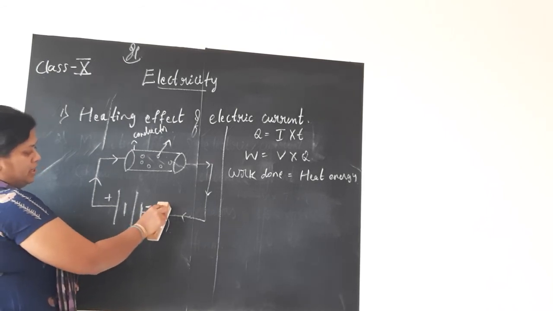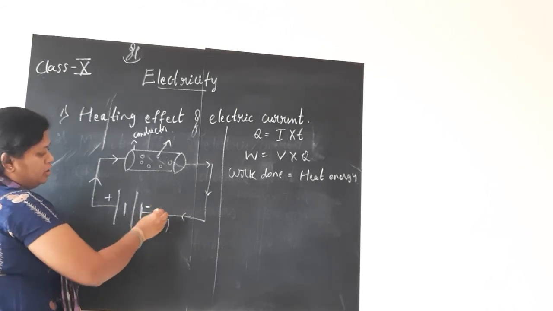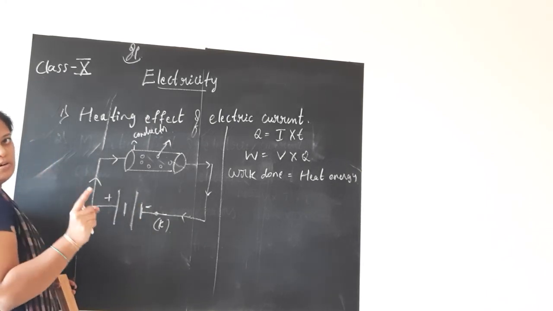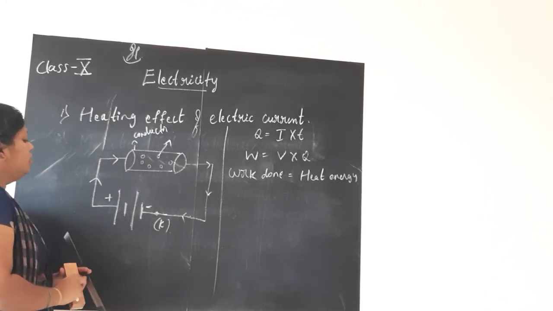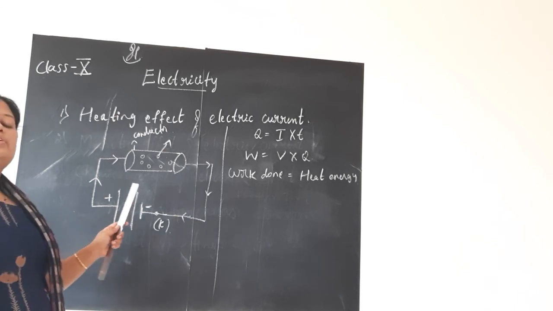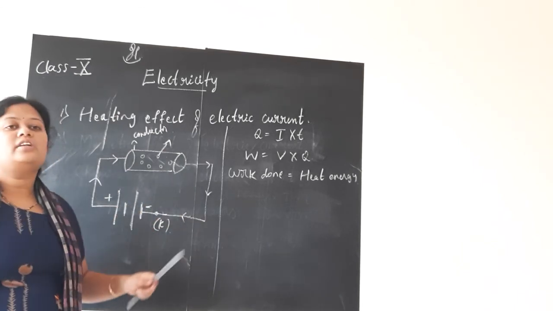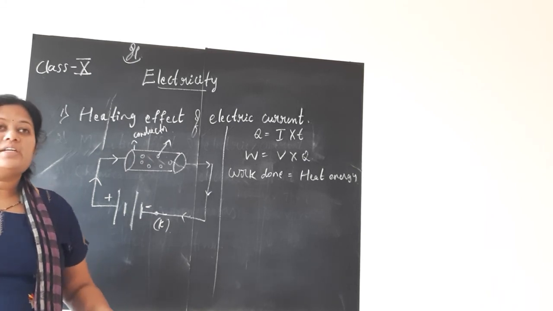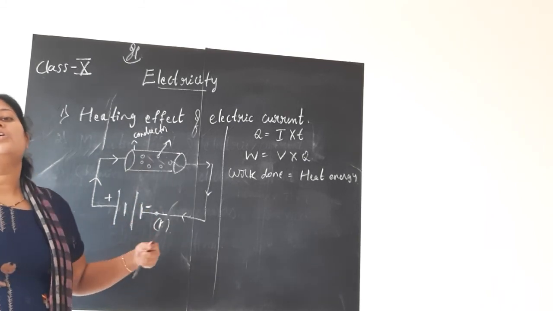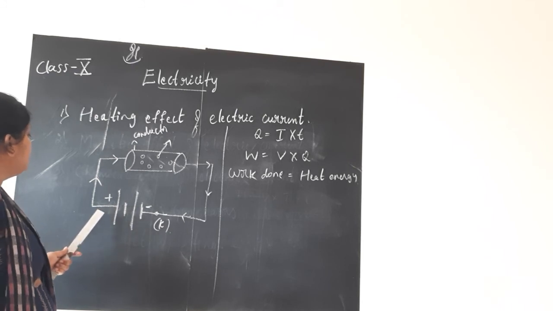key, see, now the plug key is open, the switch is open, now I closed it. This circuit is switched on. So now, we do not use the words current is on or switch is on, we say when potential difference or voltage is applied to this conductor, what happens? The current starts to flow.